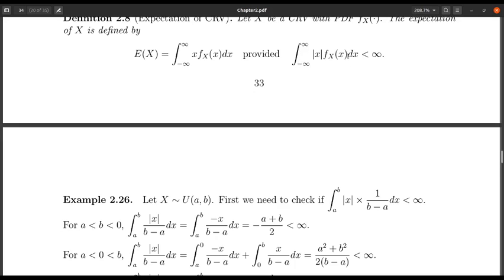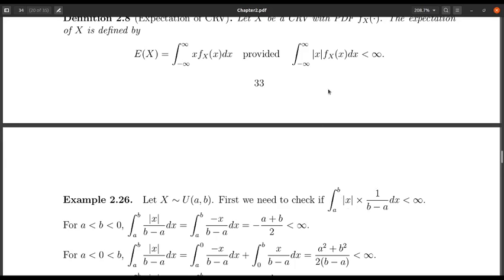If x follows the uniform(a, b) distribution, then the probability density function of x outside the interval (a, b) is 0. So this integration can be written as the integration from a to b of mod of x into 1 by b minus a dx, and I need to check if this quantity is finite or not.